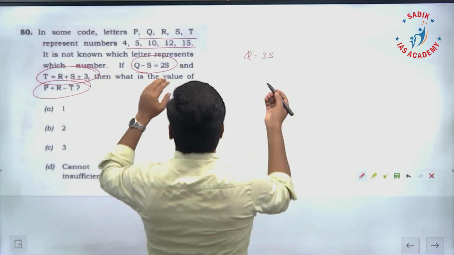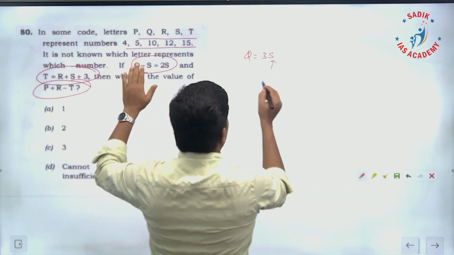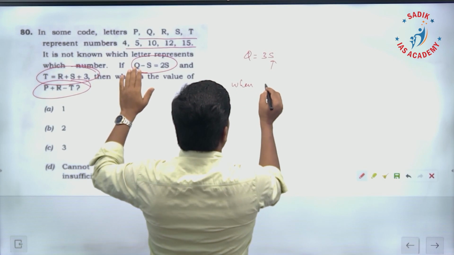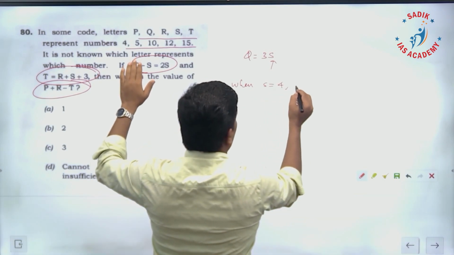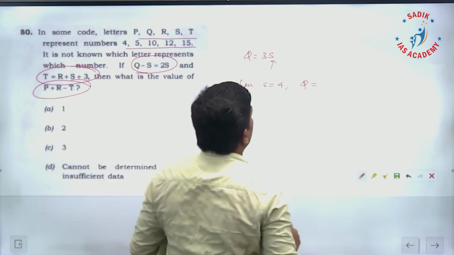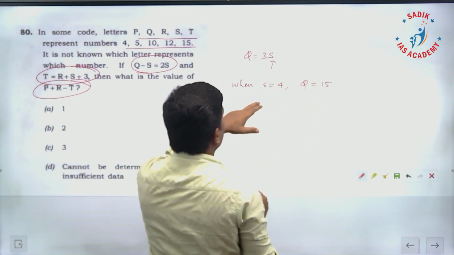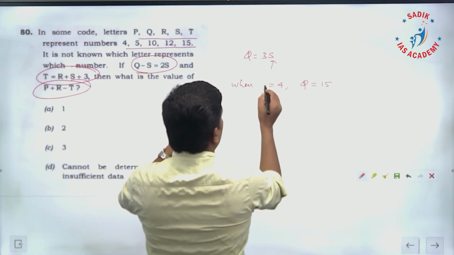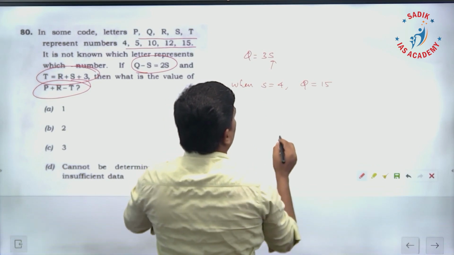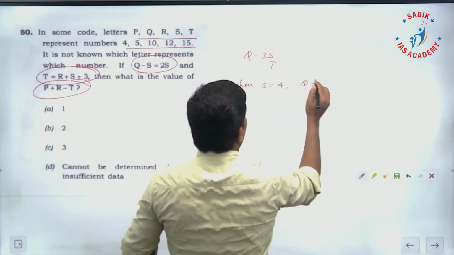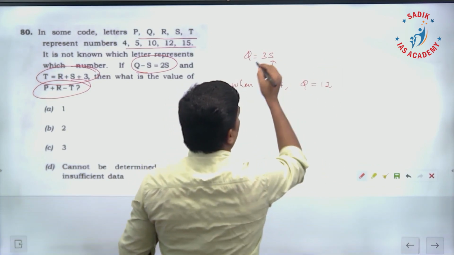Now randomly fix the value for S. Suppose I take S is equal to 4, my Q is going to be 12. 12 is there.